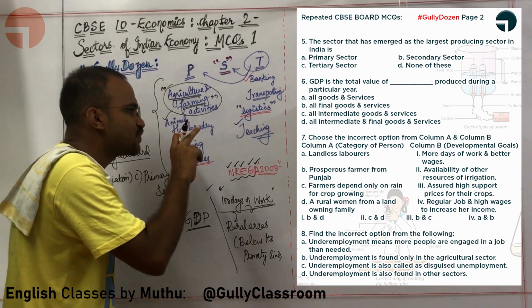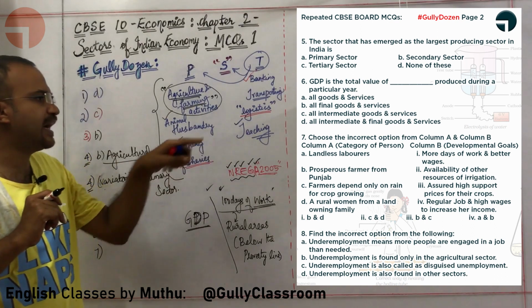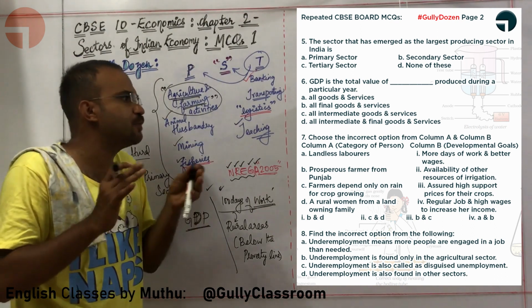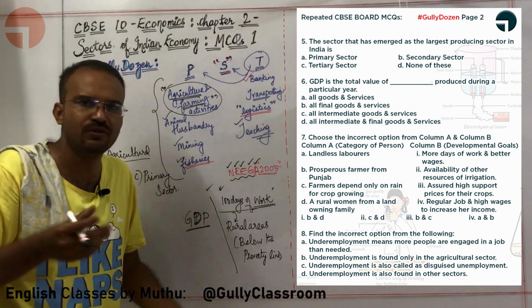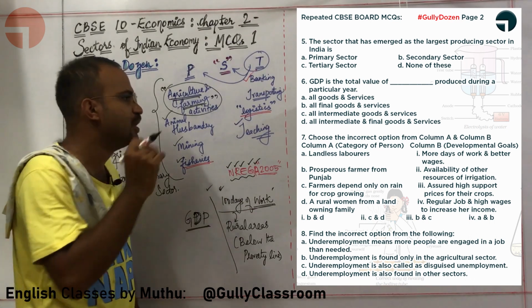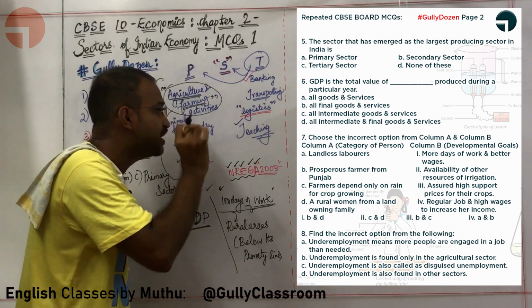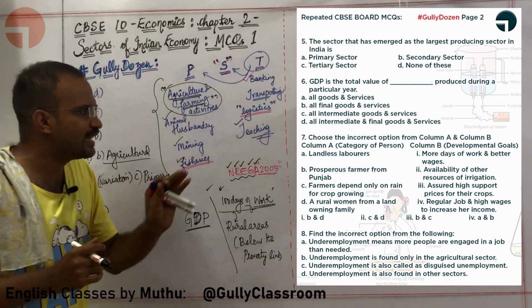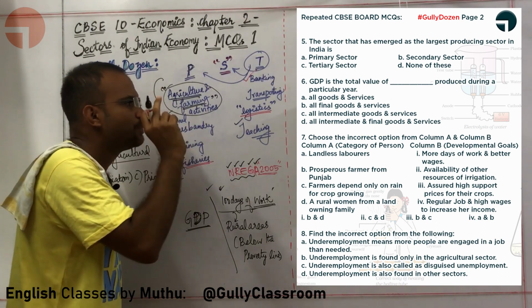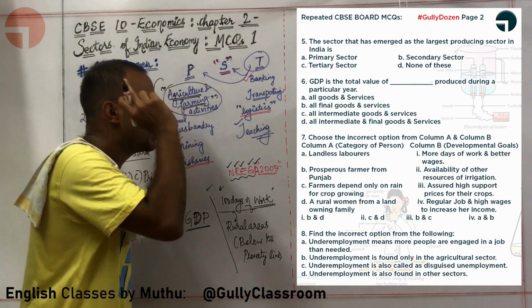Look at it, prosperous farmers from Punjab. They do need high support prices for their crop because they will be producing a large amount of it. So you need to give support prices for their crop. Okay, let us look at the next one. Farmers who depend only on rain for crop growing. That matches with option 2 from column B.